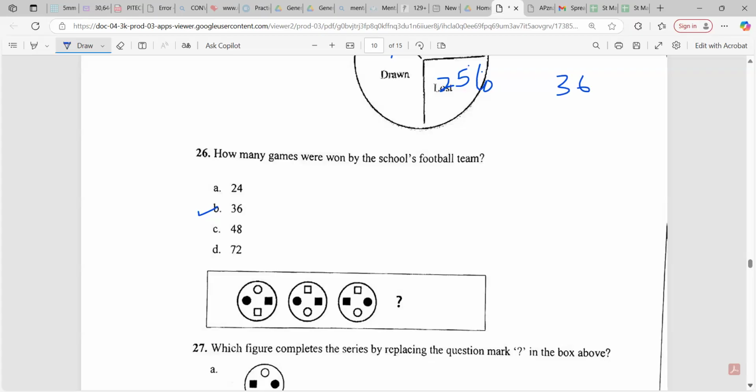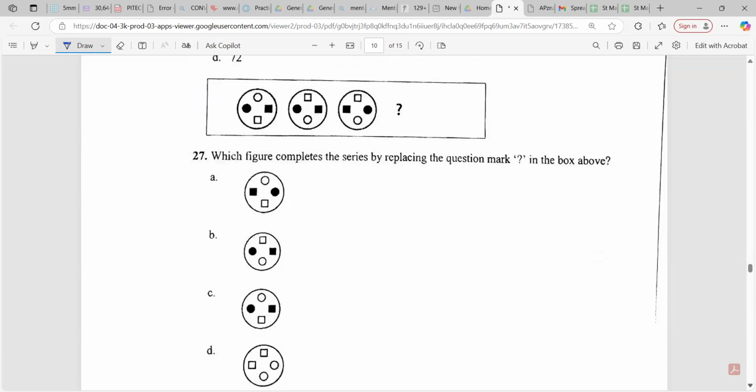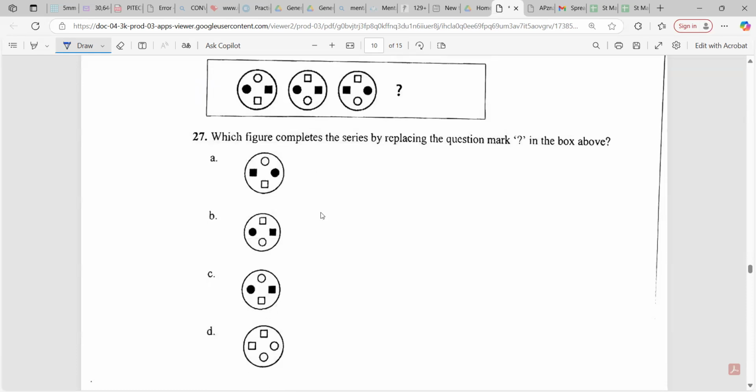Alright, look at this one now. It says, which figure completes the series by replacing the question mark in the box? These are normally a little bit of a headache, so I'm gonna give you guys enough time to look at it. When you get these, guys, please do not rush to just pick an answer. Test the theory. Whatever you choose, test it. See if it works. Alright? Daniel will explain after everyone. Let's go.